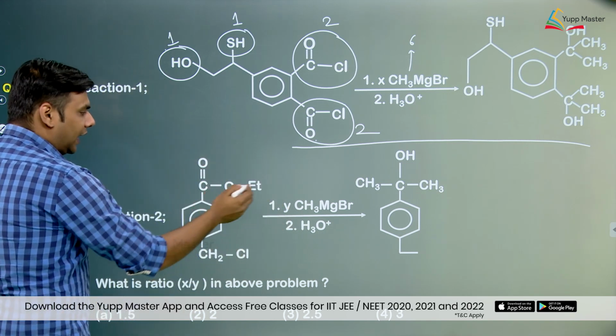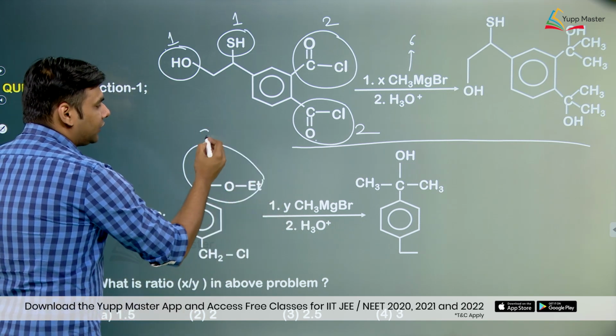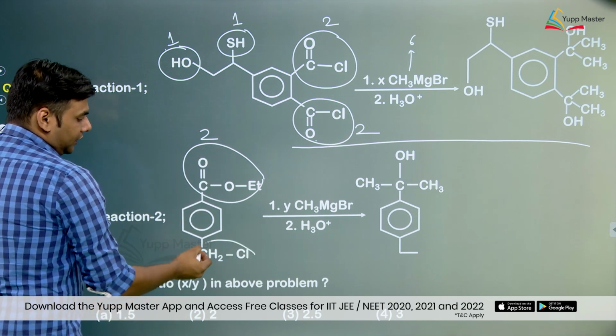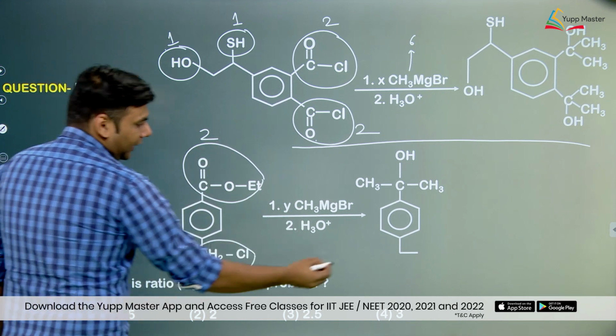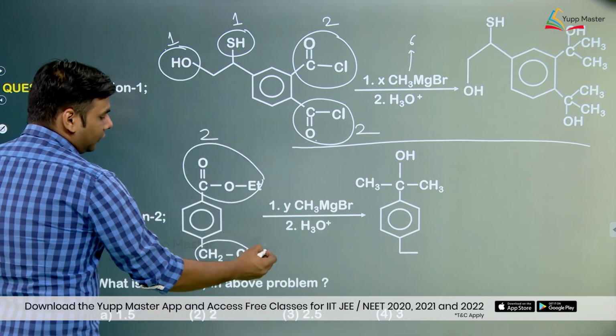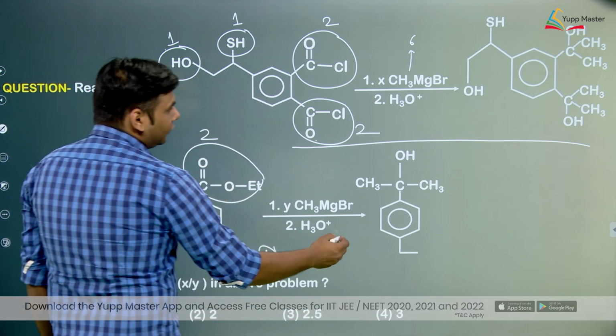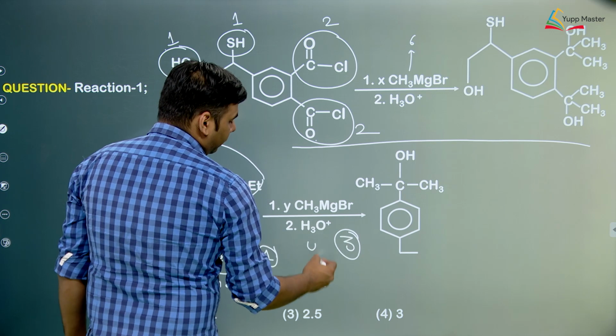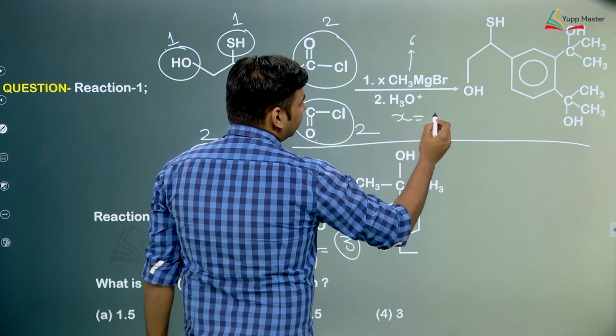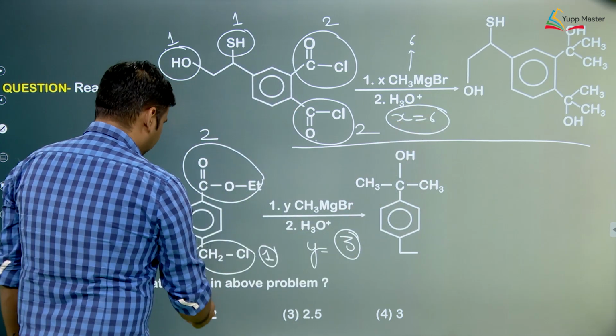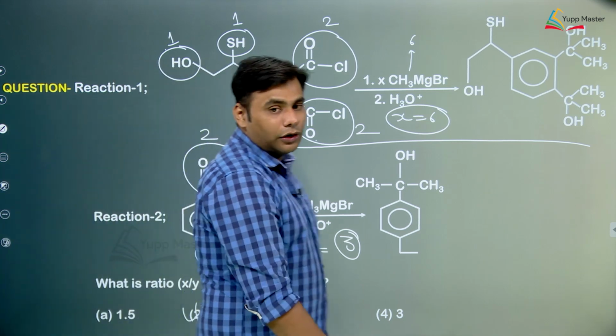When we are reacting with Grignard reagent, there is an ester over here. We know that ester reacts with 2 moles of Grignard. There is an alkyl halide over here. This will attack and replace in this structure. So this is also consuming 1 mole. So totally it is consuming 3 moles. So y over here is 3, x over here is 6. So x by y will be 2. So this is the answer. Again, a very beautifully crafted question.